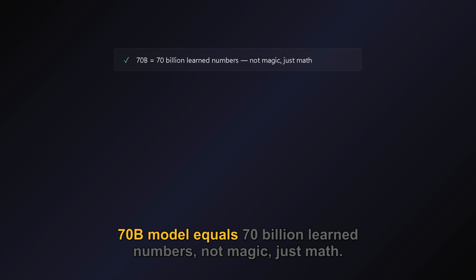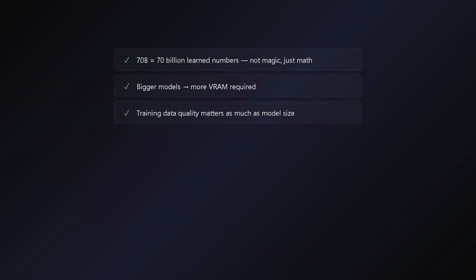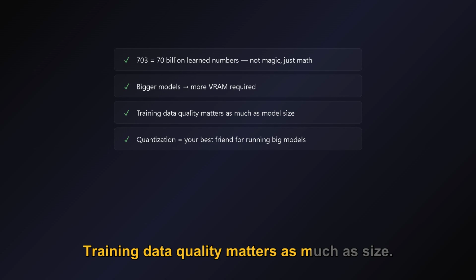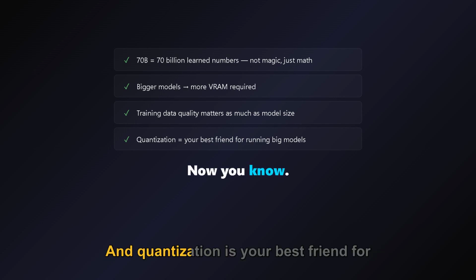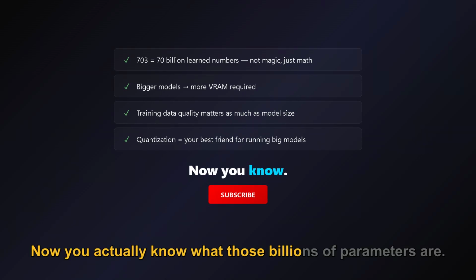70B model equals 70 billion learned numbers, not magic, just math. Bigger models need more VRAM. Training data quality matters as much as size. And quantization is your best friend for running big models on real hardware. Now you actually know what those billions of parameters are.